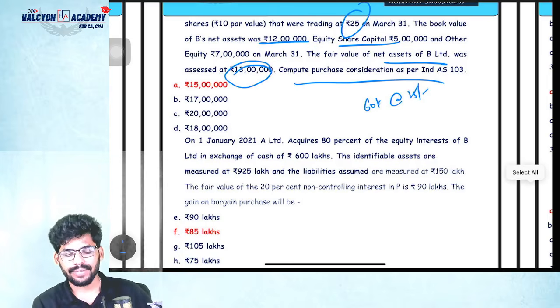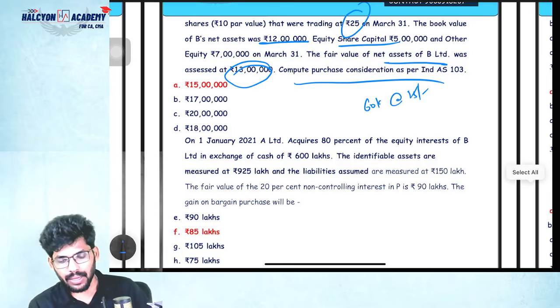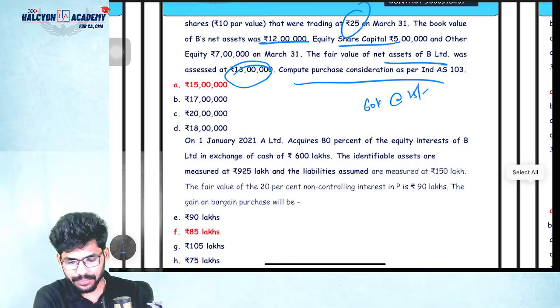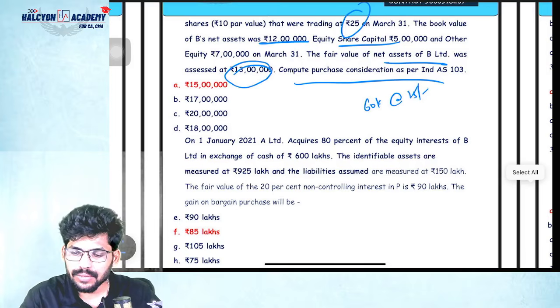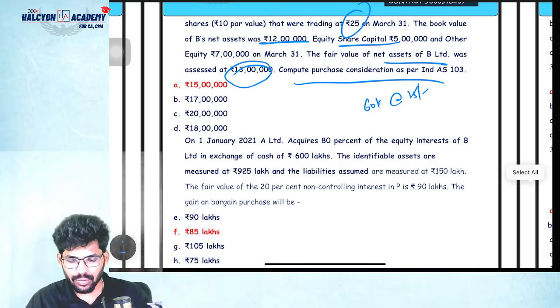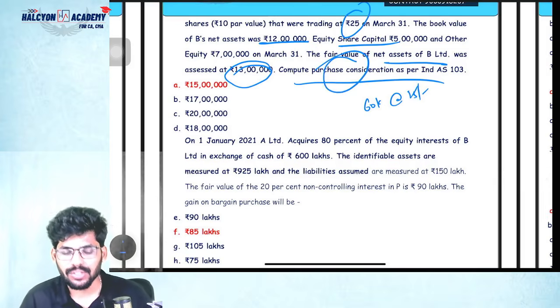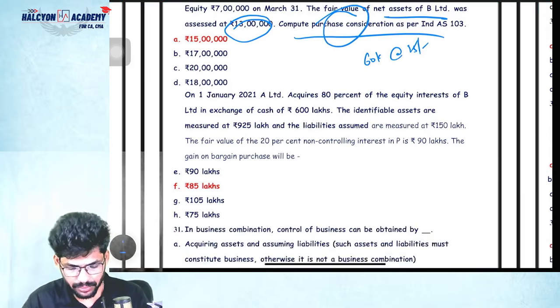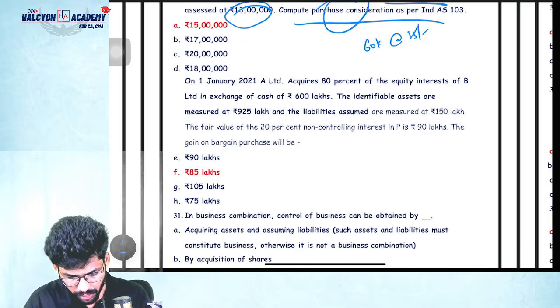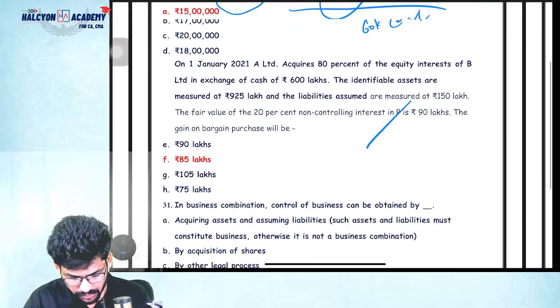Can you please tell me, anyone? 60,000 into 25, how much? 15 lakhs. That is only what they are paying. They are asking only about purchase consideration. Okay. Those are all basic questions. This is also basic.